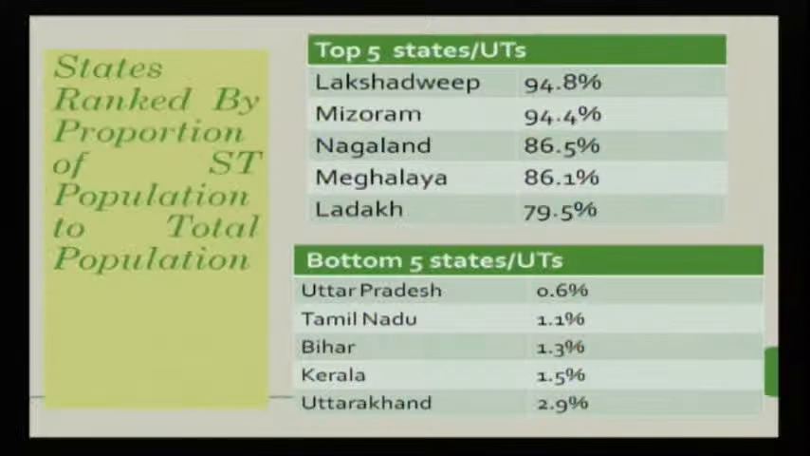If we talk about the proportion of ST population to total population, you will find that in Lakshadweep around 94.8% of the total population are scheduled tribes. Similarly, in Mizoram it is 94.4%, and in Nagaland 86.5%. But if you look at the bottom 5 states, Uttar Pradesh has 0.6% scheduled tribe population. On the other hand, if you remember, around 20.7% of its total population are scheduled castes.